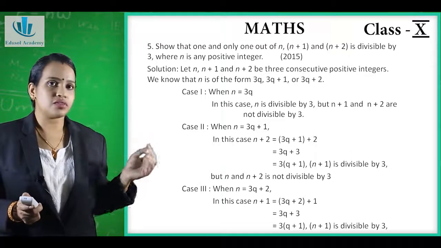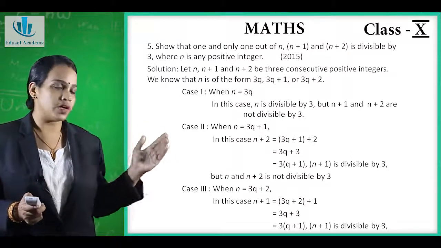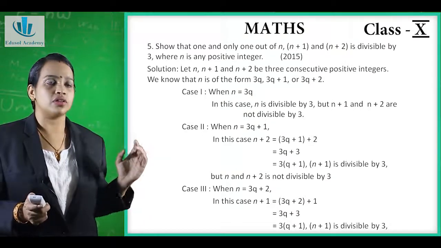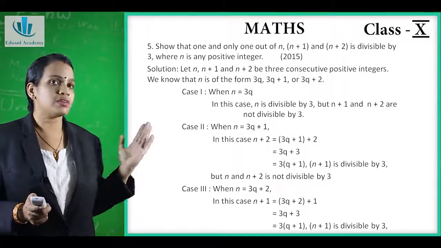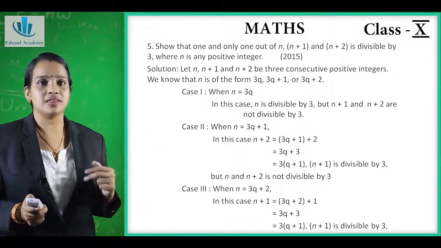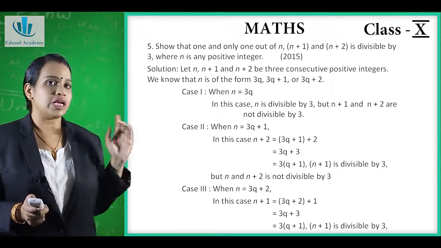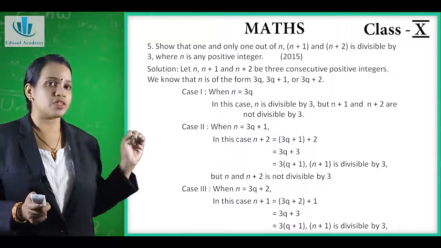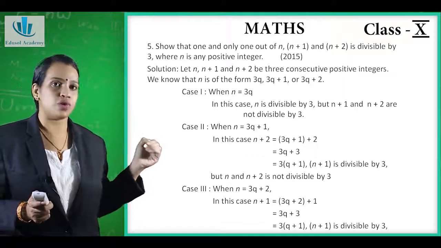We know that n is in the form of 3q, 3q plus 1, 3q plus 2. Now in the first case, when we put n is equal to 3q, we can say that n is divisible by 3, but n plus 1 and n plus 2 will not be divisible by 3. Now our second case is when n is equal to 3q plus 1. In this case, when we take n plus 2, when we put the value of it, it becomes 3q plus 1 plus 2, which is equal to 3q plus 3.